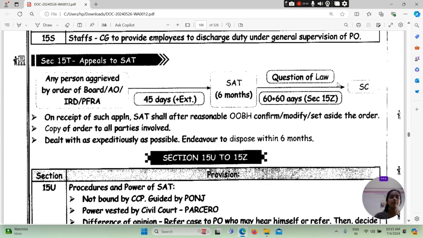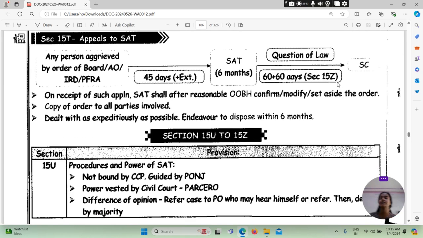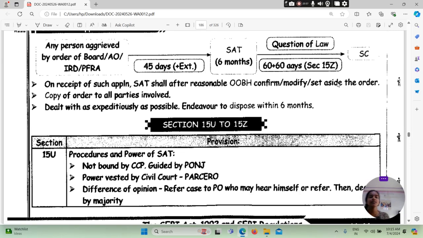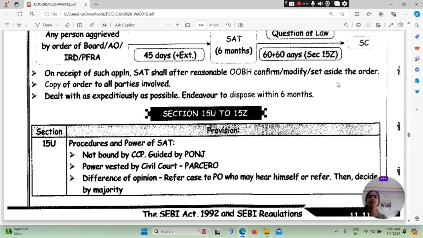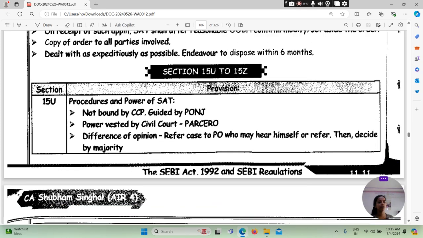Section 15T appeals of appeal to SAT. Any person aggrieved by order of board, AO, IRDA, PFRDA, 45 days plus extension, SAT 6 months, question of law 60 plus 60, this section 15Z and SC. On receipt of such application, SAT shall after reasonable opportunity of hearing confirm, modify, set aside the order. Copy of order to all parties involved, dealt with as expeditiously as possible, endeavor to dispose within 6 months.